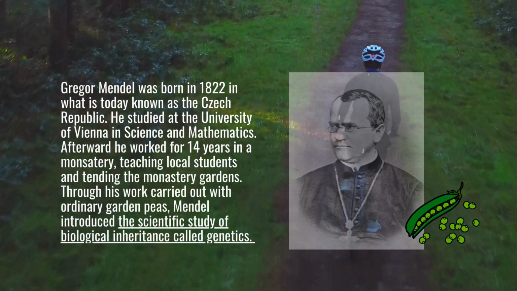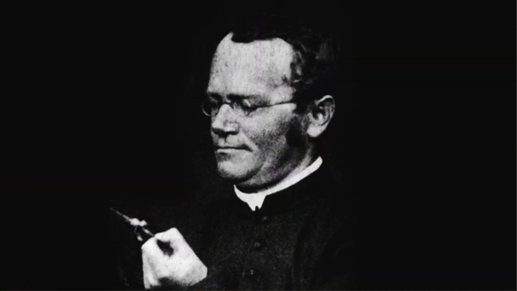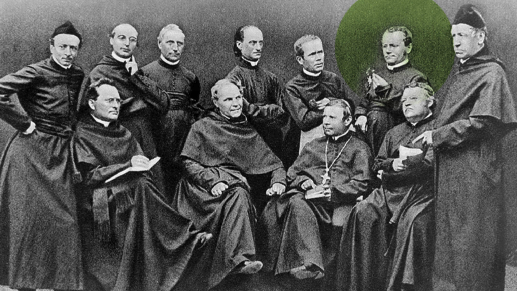Gregor Mendel was born in 1822 in what is today known as the Czech Republic. He studied at the University of Vienna in science and mathematics. Afterward, he worked for 14 years in a monastery, teaching local students and tending the monastery gardens.